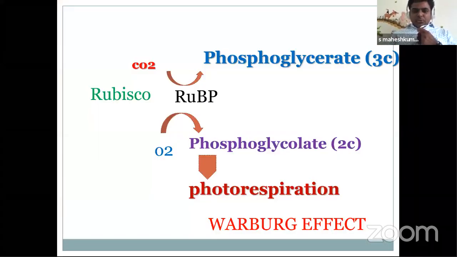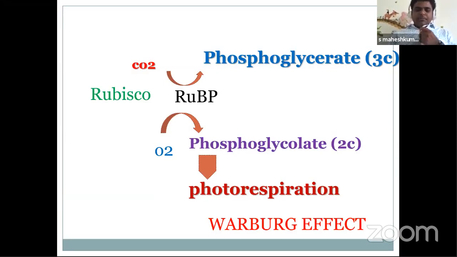As I continue to webinar 4, I'm going to go deeper into the photosynthesis process. Here in C3 plants, we have learned the Calvin cycle, and there is a problem in C3 plants. RuBP receives carbon dioxide and forms phosphoglycerate, which is a 3-carbon compound.